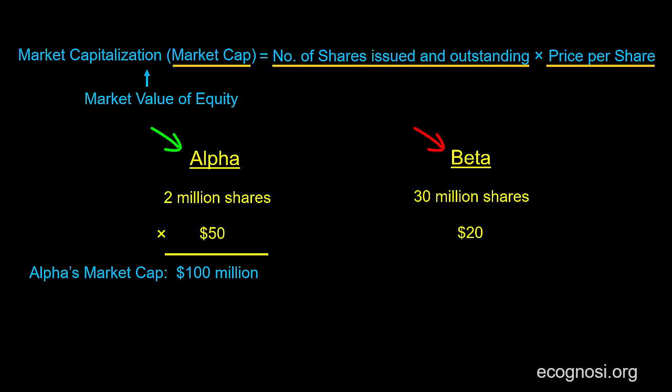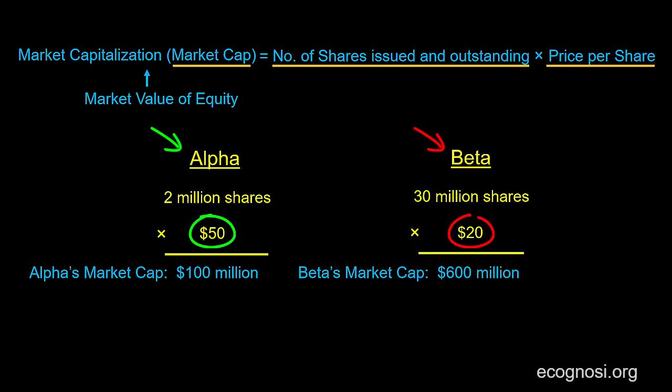Similarly, to arrive at Beta's market cap, we need to multiply 30 million shares that are issued and outstanding by the $20 price per share, for a total of $600 million. Notice that Alpha has a higher stock price, $50, as opposed to Beta's $20, but a lower market cap, $100 million, as opposed to Beta's $600 million.